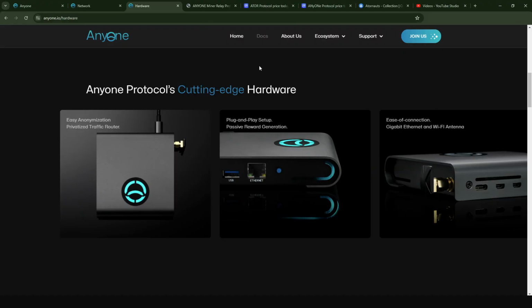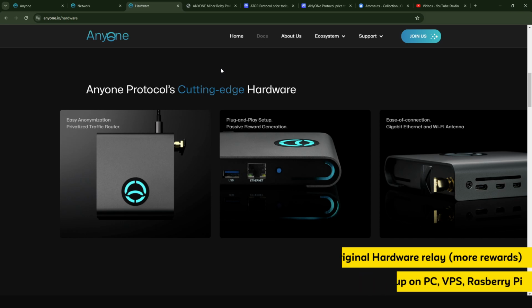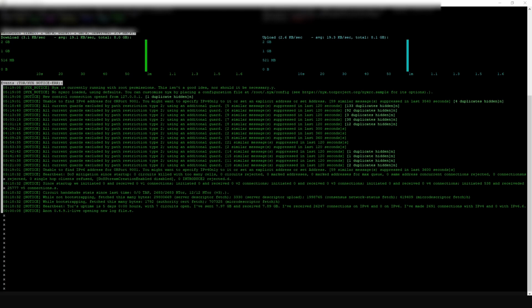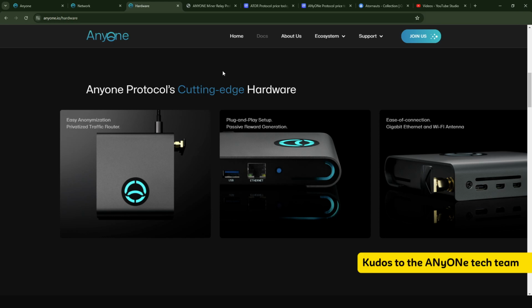Now, like I said, there are several ways that you can get into this project. You can purchase their original ATO protocol hardware. If you do not want to purchase the hardware, you can also set this up on your own PC, or on a VPS. I must say that I've set up several projects on a VPS, but the ANyOne protocol VPS setup is the simplest that I have encountered so far. I currently have about 3 of these VPSs running, and I have never had to touch them after the first day that I set them up. This relay is extremely stable and you do not have to do anything to it.